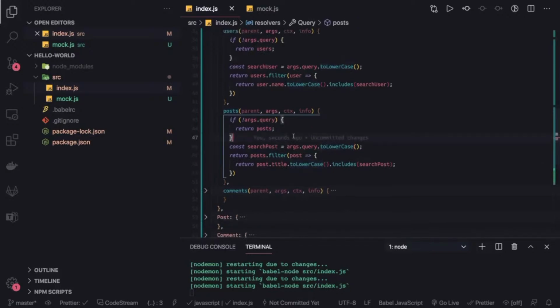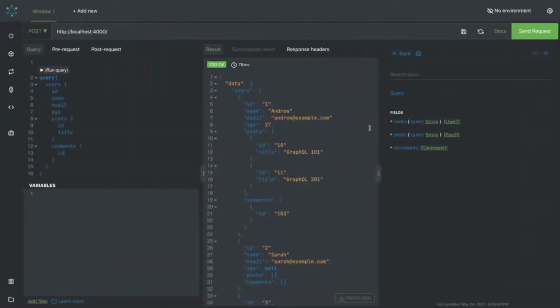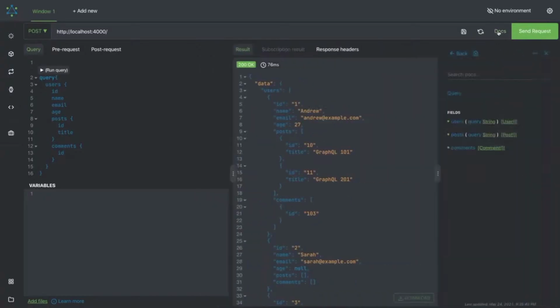Now you can also pass the argument while fetching the list of users and the list of posts, and based on that you can do the filter. Here we are just doing array.filter based on the title and based on the name criteria. So this is simple with the posts and comments, and it should just improve our results now. This is the documentation.